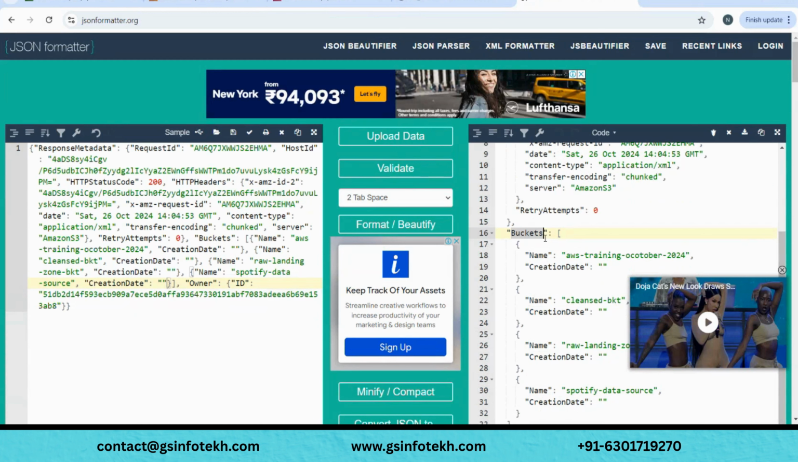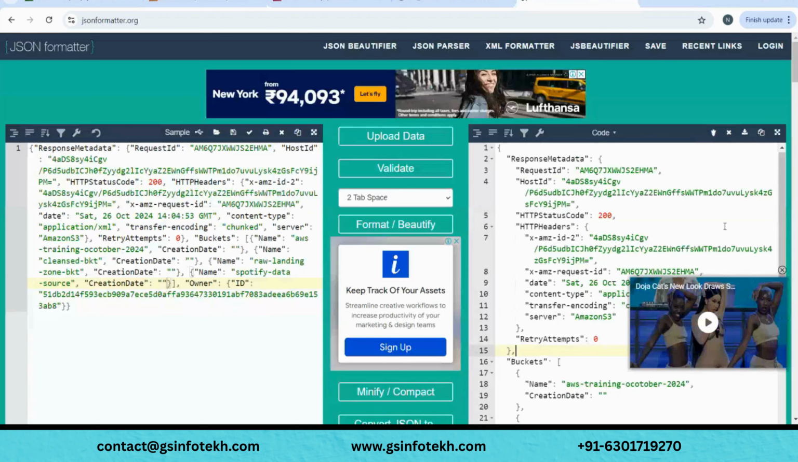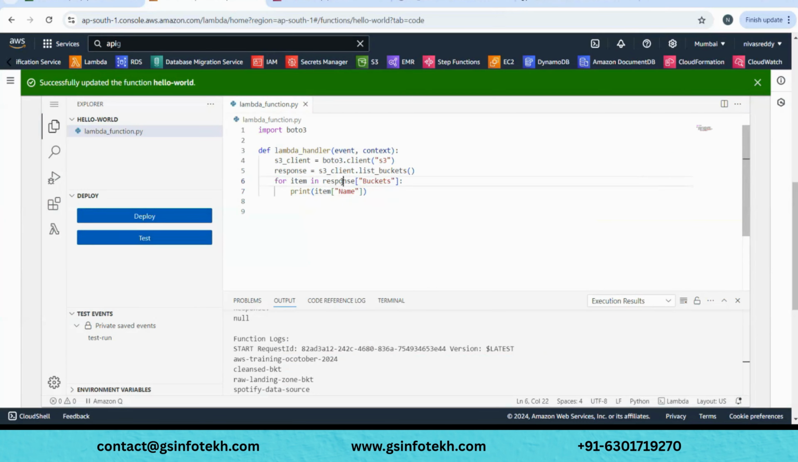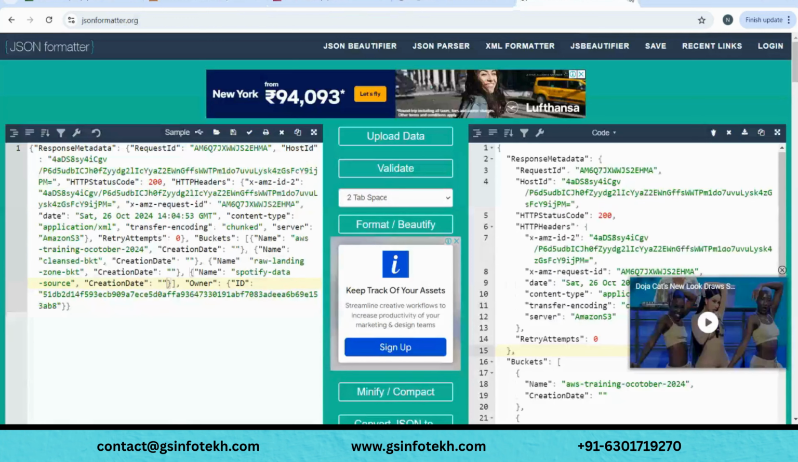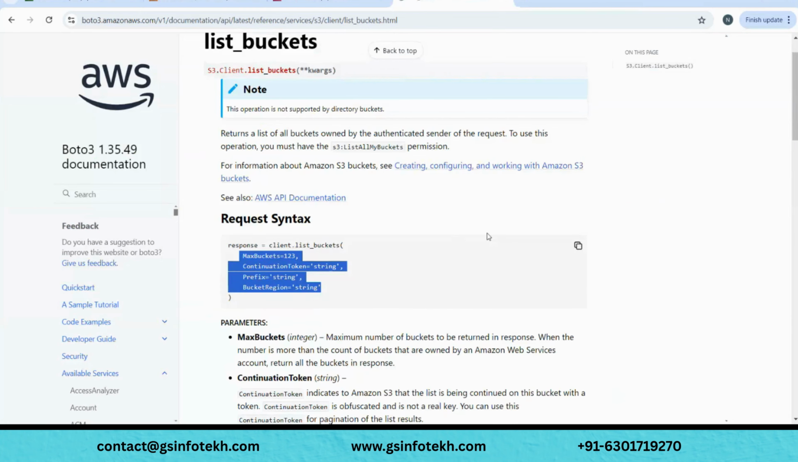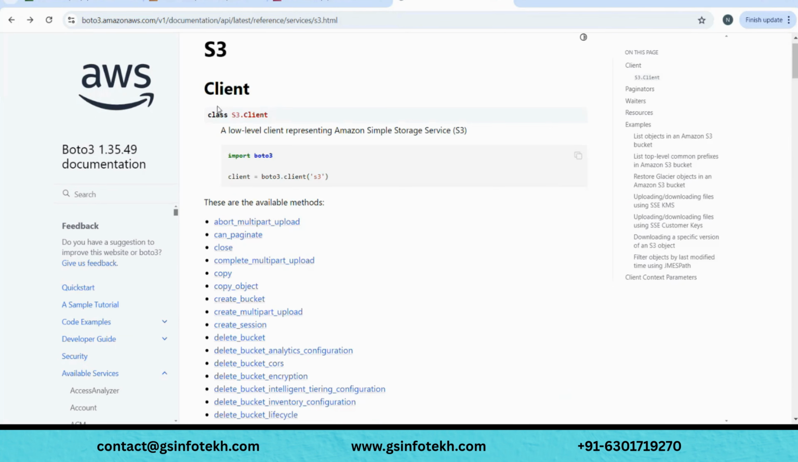For example, a person has a lot of things: address, age, phone number. If you want to know the address, you need to give address within your response. So that's the reason for having just a beautified look. That's it. If you already know that your response would contain something called buckets, that's well and good. Directly give buckets, item, name. That's it, it's a basic thing. So this was one such method of Boto3, which is to list the buckets.